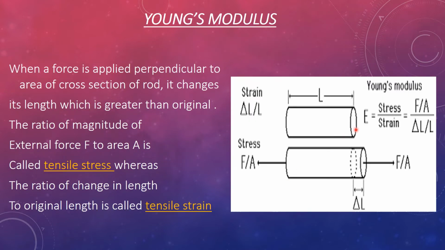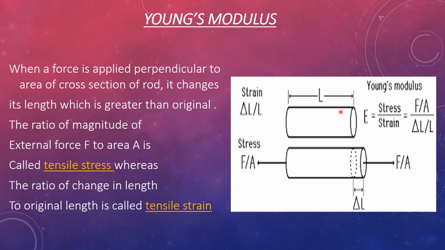Consider a rod whose length is L and cross-sectional area is A. When we apply force perpendicular to the area of cross-section, then its length changes. An increase in length is called delta L. And now the total length is greater than the original length. You can say that total length is L plus delta L and original length is L. So L plus delta L is greater than L. So we can say that whenever a force is applied perpendicular to the area of cross-section of the rod, it changes its length, which becomes greater than the original.